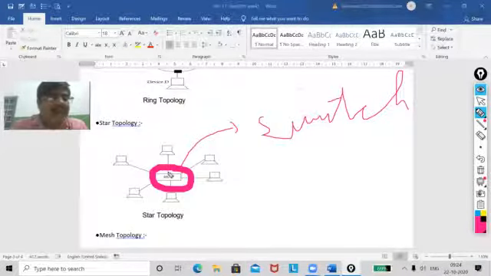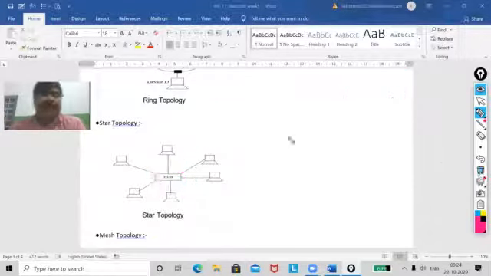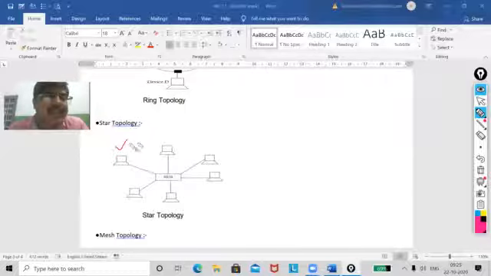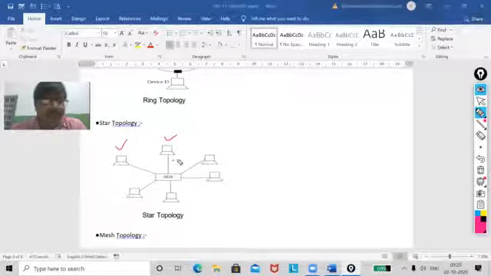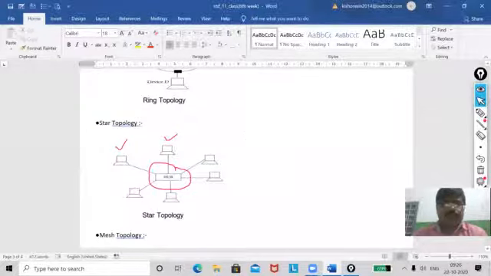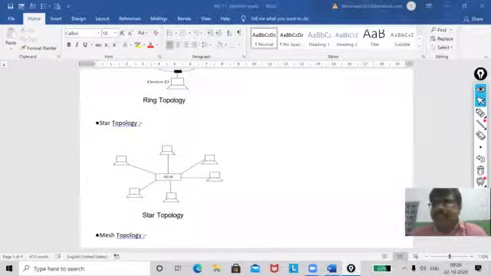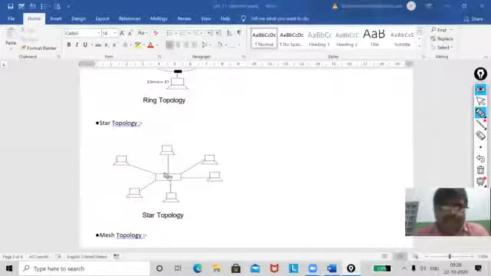A star network, my dear, is easier for you to install and configure. Why will I say so? Just see. Suppose this one has to send the data to this PC, how will this data be sent to the other PC? See, my dear.